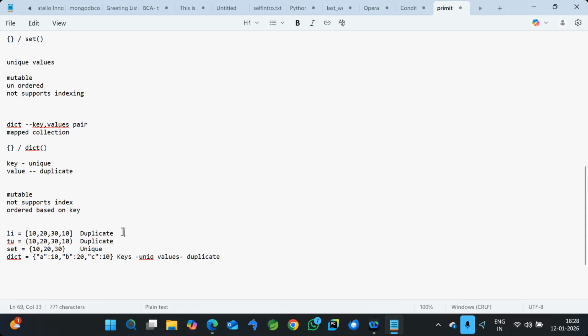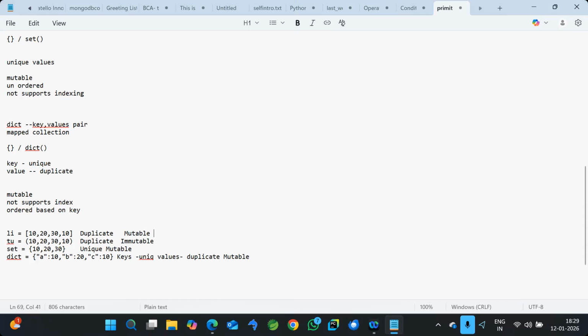Now the second difference: list can be modifiable, that is we call mutable. You can change the data dynamically. Tuple is immutable, so you cannot modify the data. Set is mutable, meaning you can modify the data dynamically or at the time of execution. Similarly, dictionary is also mutable. So that means except tuple, the remaining three collections you can use for operations like inserting, deleting, searching, and modifying the data. Whatever you want to do, you can do. But with tuple, you cannot do any operation except retrieval. Whatever data we store, we can retrieve it, that's it. We cannot do any operations.